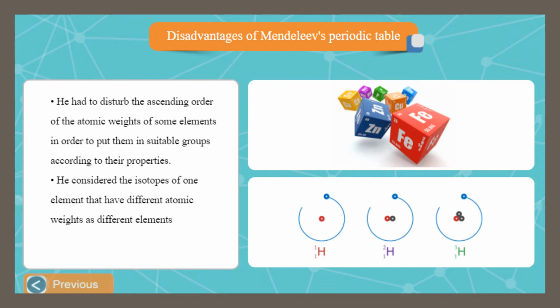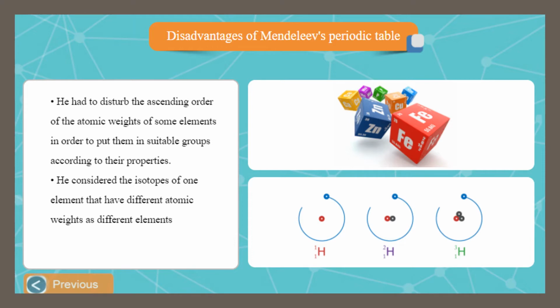For example, in the figure at the right, you can see the isotopes of hydrogen. The first hydrogen atom is the one that we all know. It contains only one proton and is surrounded by one electron. But the second one and the third one are the isotopes of hydrogen, as the second one contains one neutron, and the third one contains two neutrons. Both of them are isotopes of hydrogen. But all of these atoms are of the same element.